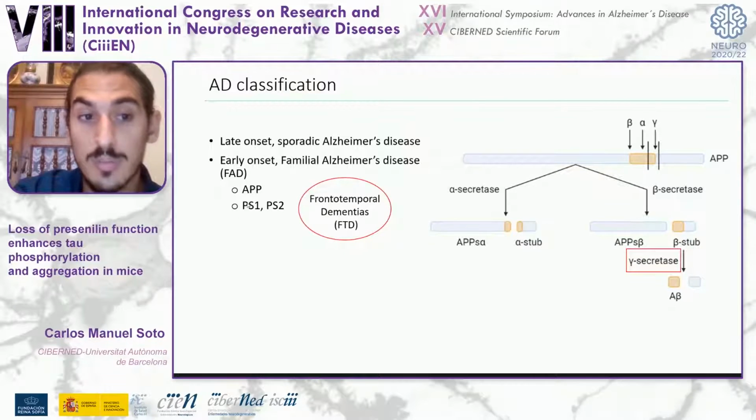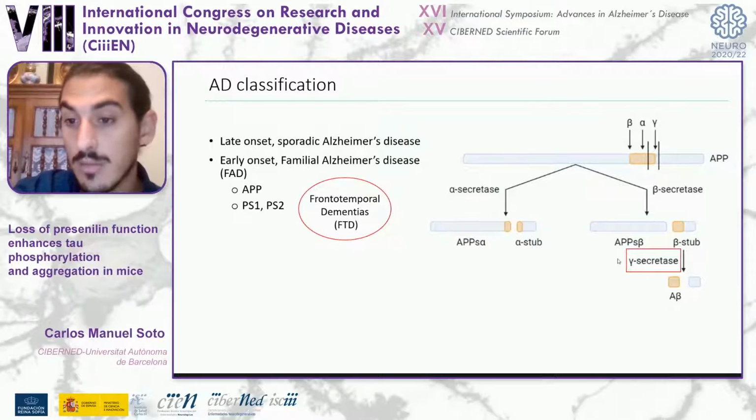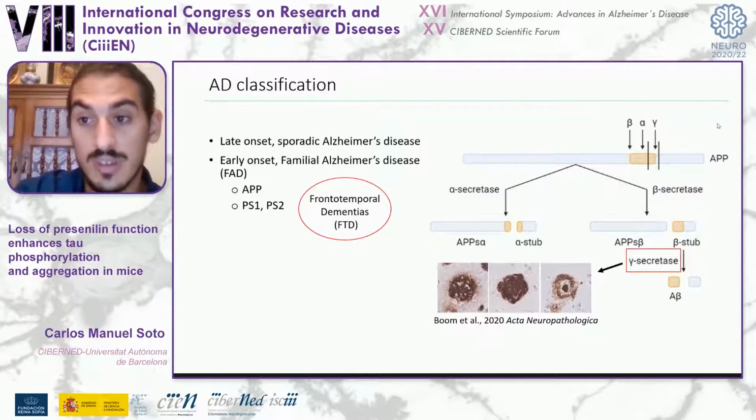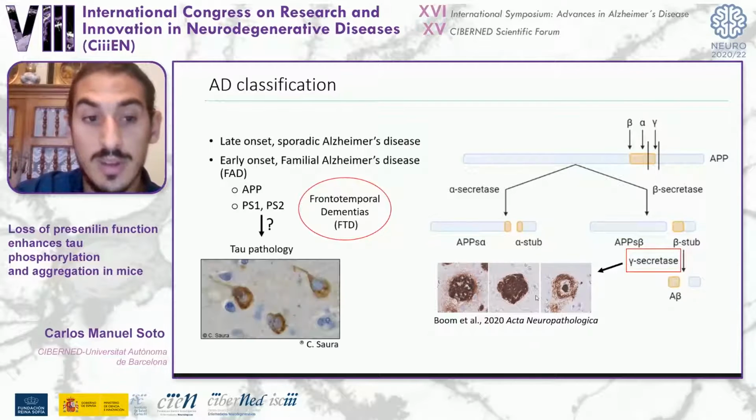Interestingly, mutations on presenilin-1 genes are also related to frontotemporal dementia that is also characterized by tau pathology. Presenilins are part of the gamma secretase complex, which is the enzyme implicated in the processing of APP by the amyloidogenic pathway, and they're responsible for the amyloid beta generation. Therefore, mutations on these genes cause an alteration in the processing of APP, increasing the levels of amyloid beta. However, the mechanistic link between presenilin and tau is still unknown.